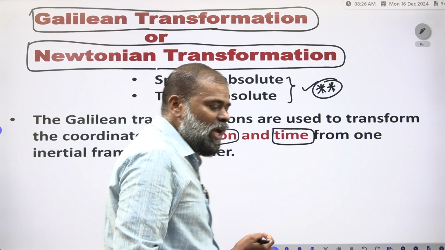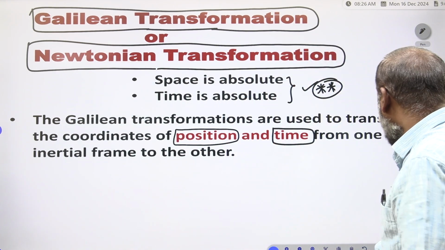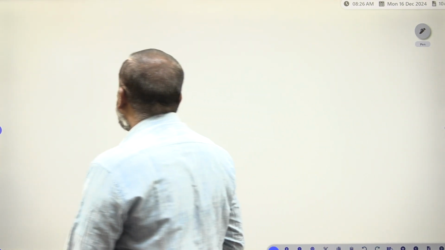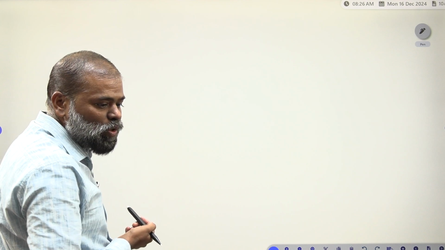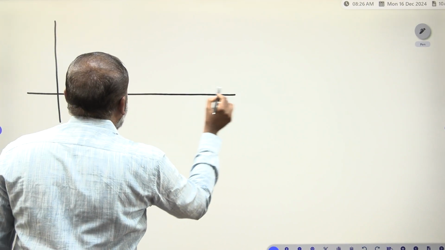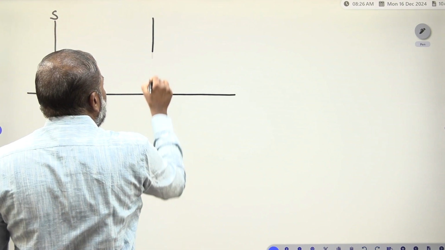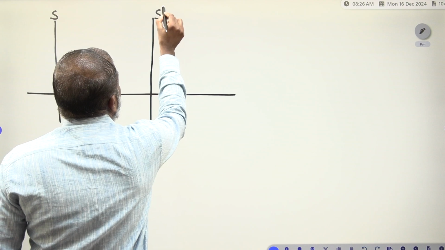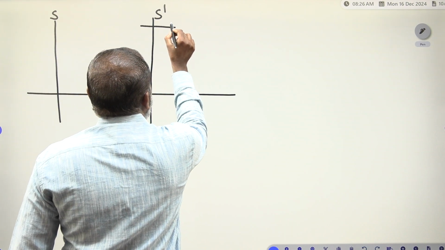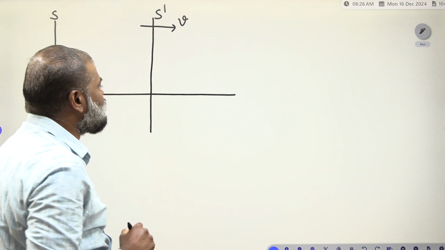How do we have to transform? Once you have to see, I will explain from one inertial frame to another inertial frame. Suppose you take two frames of reference. Maybe this is the S frame you have to consider. This frame you take as the S frame. Now this frame is the S dash frame. This S dash frame is moving with velocity v.